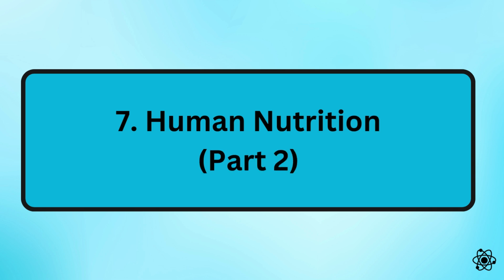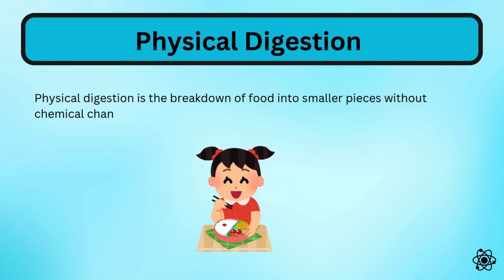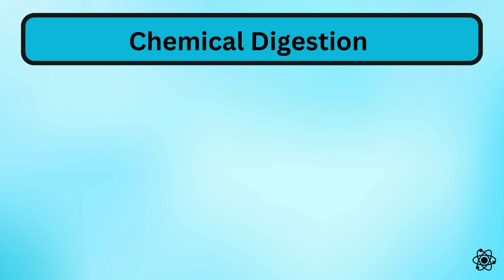This video summarizes part 2 of topic 7, Human Nutrition. In the previous video, we learned about the physical digestion, which is the breakdown of food into smaller pieces without chemical change to the food molecules. Now, let's dive into the chemical digestion.